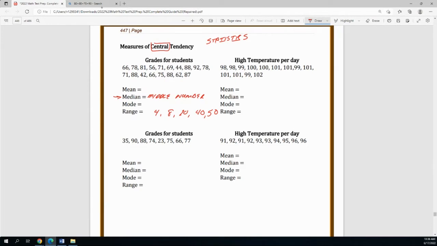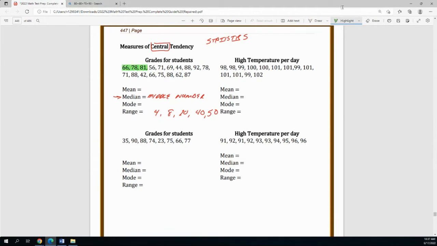I actually did something very helpful: I put these numbers in order. You'd say, so these numbers have to be ordered? Yes. Whatever series of numbers they give you, like for instance, let me highlight.